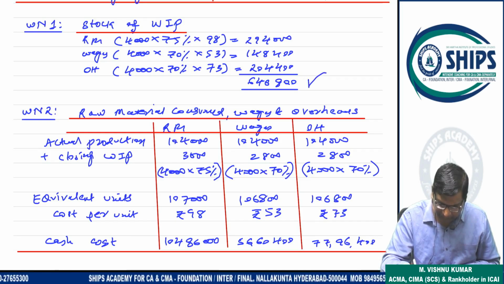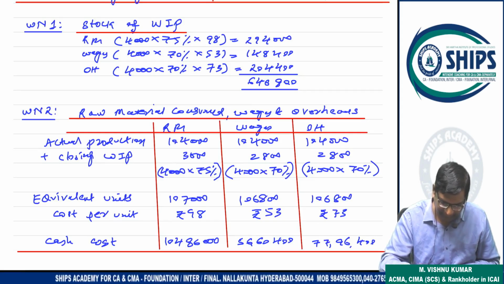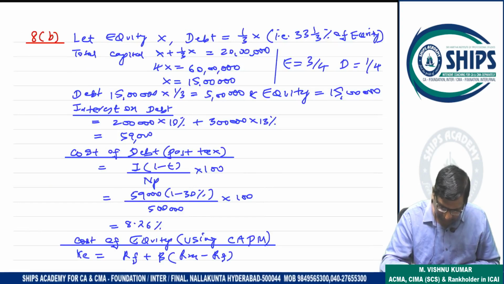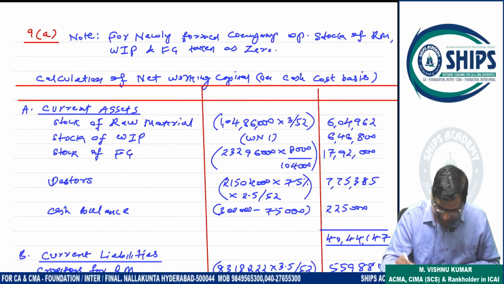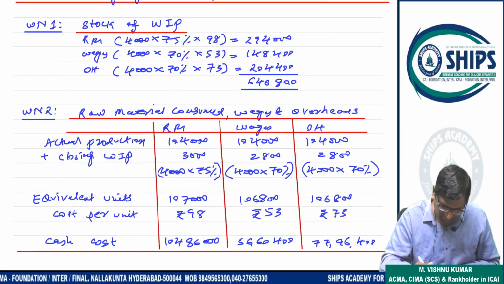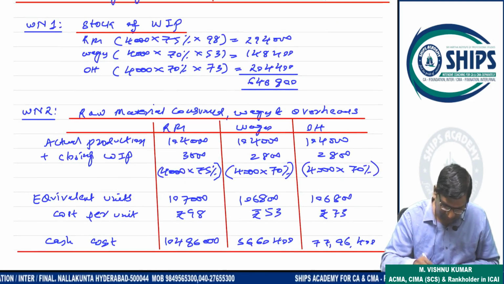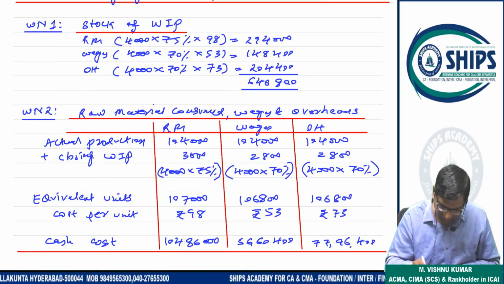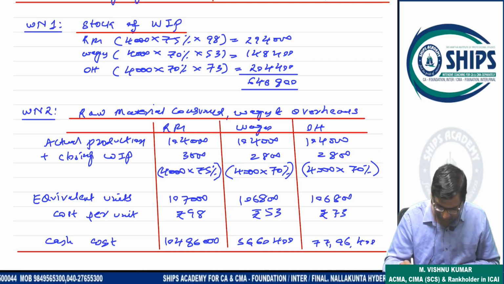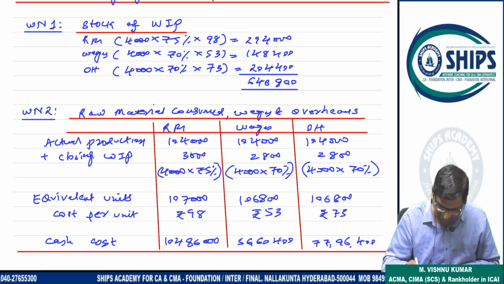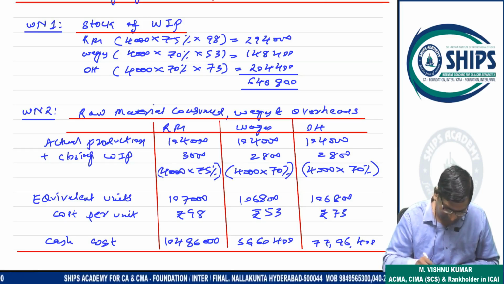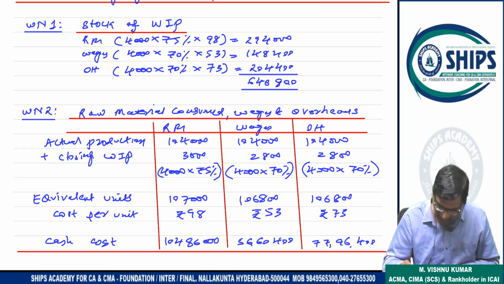So this is your stock of WIP. Here we have to write this stock of WIP: 6,46,800. Understand? Yes, sir. Now raw material consumed, wages and overheads. Actual production is 1,04,000. Closing WIP is 3,000, that is 4,000 into 75%, 4,000 into 70%, 4,000 into 70%. So equivalent units are 1,07,000, 1,06,800, 1,06,800.